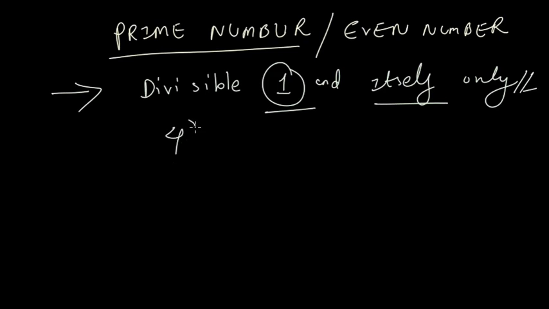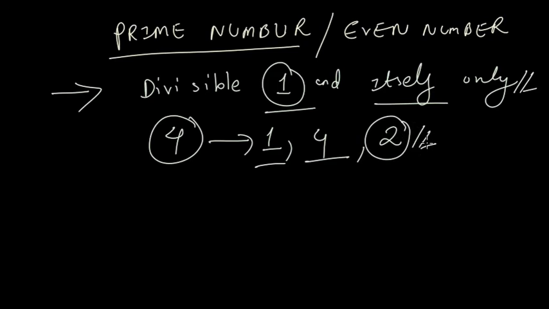Like 4 is not a prime number, because 4 is divisible by 1 and by 4, but it is also divisible by 2. The definition says divisible by 1 and itself only, so the extra divisor means it's not a prime number. Got it?